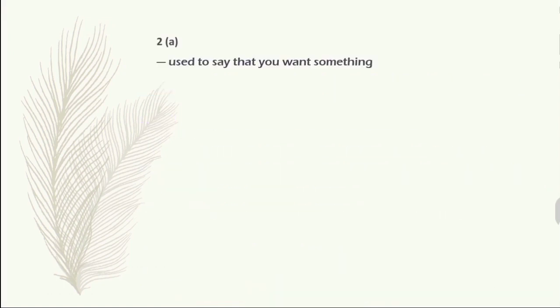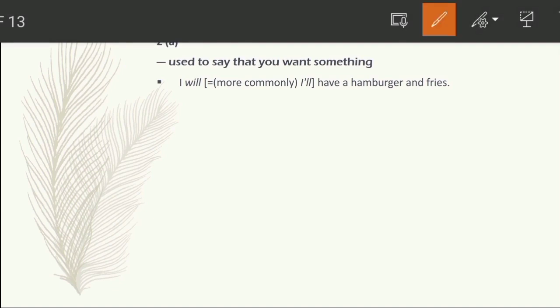So let's see another one. That is used to say that you want something. The second meaning of "will" is used to say that you want something from someone. Okay, like in this example: I will have a hamburger and fries. Here, most commonly, "I will" can also be written as "I'll".